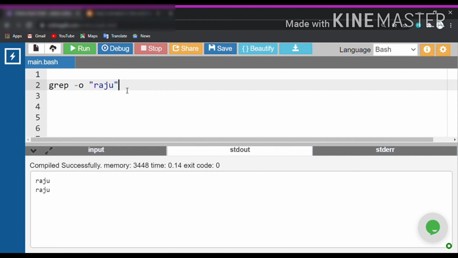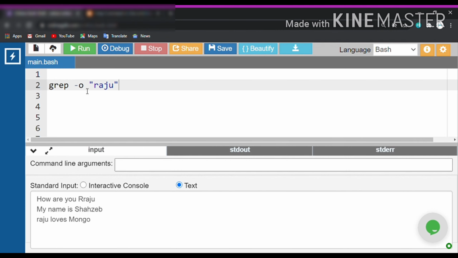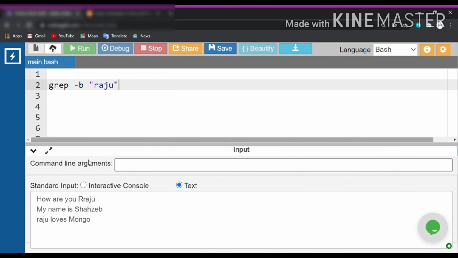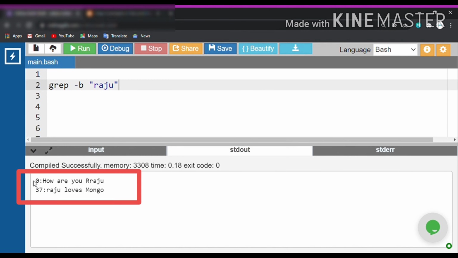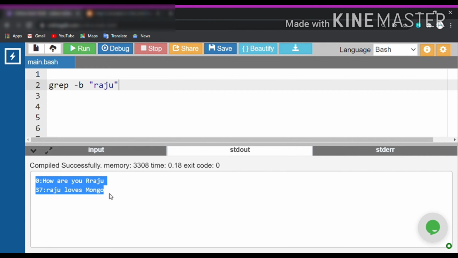Now we have learned a lot of options that are available with the grep command, and all these options that I have covered are super important, but allow me to cover one more option, which is one of my favorite options, and that is the -b option. If I write grep -b, as you can see I have got some numbers. Now these numbers represent the character position of the word Raju in the file. So the -b option enables you to get the character position of the word in the file.